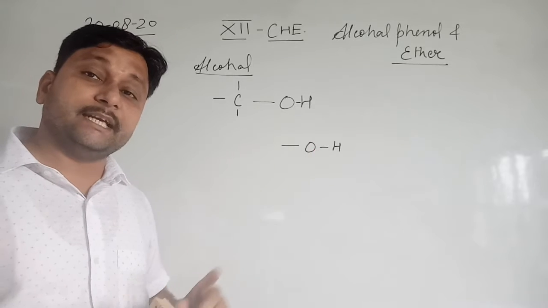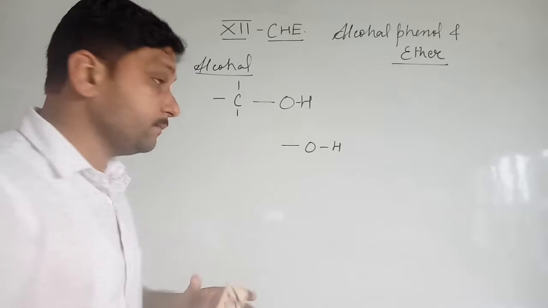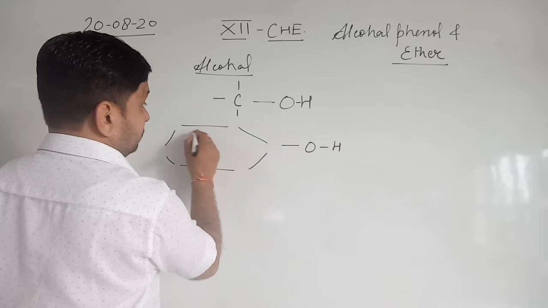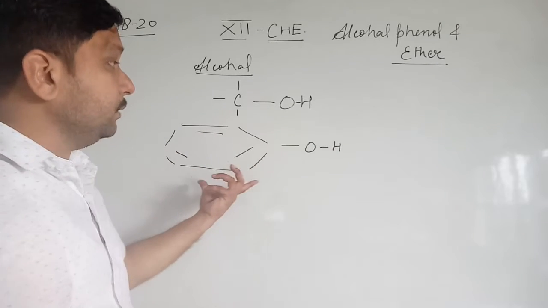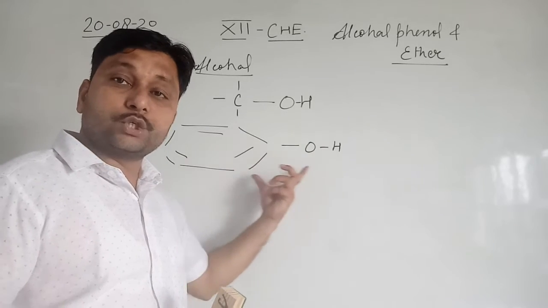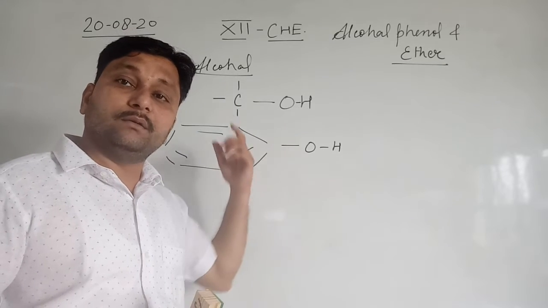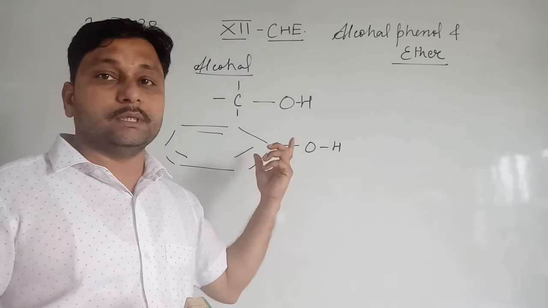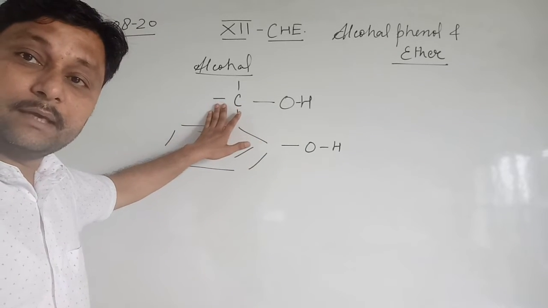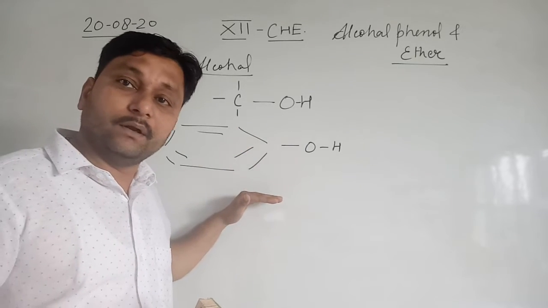If the OH group is directly attached to an aromatic compound, just like in our course, that is benzene, this compound is a phenol. Clear? So when OH is directly attached to the benzene ring, it is phenol. When OH is directly attached to a carbon chain other than aromatic compounds, those compounds are known as alcohols. Clear? So when OH is attached to an aliphatic carbon chain it is an alcohol, and when OH is attached to an aromatic ring, the compound is known as a phenol.